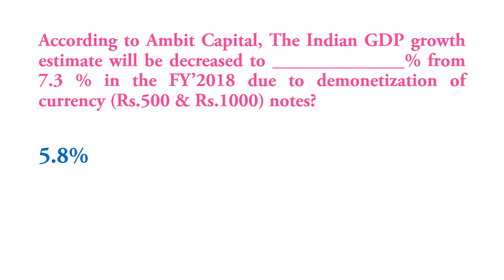According to Ambit Capital, the Indian GDP growth will decrease to dash percent from 7.3% in the financial year 2018 due to demonetization of currency notes. 5.8%.